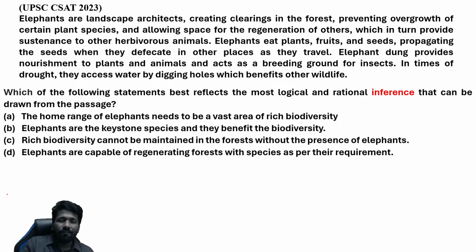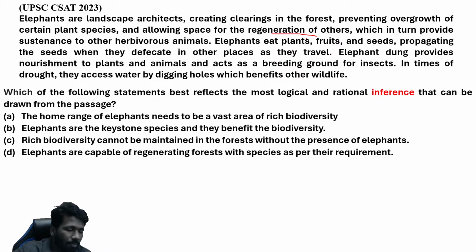Okay, so elephants are landscape architects. Landscape architects, again, architect, you know what it is. Landscape, you know what it is. So landscape architects means architects who make landscape. Creating clearings in the forest means clearing the forest. Preventing overgrowth of certain plant species: if a particular species is growing more, that is not helping the ecosystem. So due to the elephants, that can be controlled. And allowing space for regeneration of others.